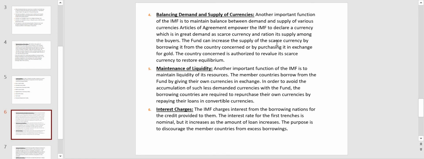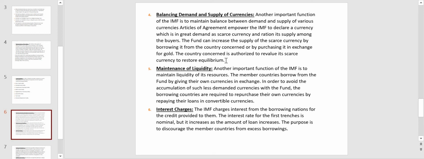The fund can increase the supply of the scarce currency by borrowing it from the country concerned or by purchasing it in exchange for gold. So to reduce the scarcity, IMF can purchase the currency from that particular country, or it can also buy that currency in exchange for gold. The country concerned is authorized to revalue its scarce currency to restore equilibrium.